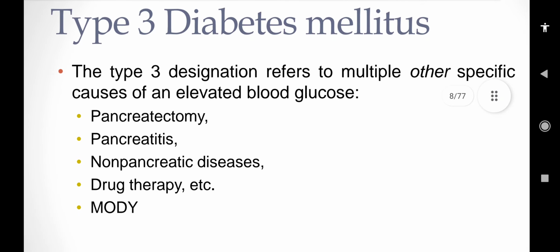Type 3 diabetes. The type 3 designation refers to multiple other specific causes of elevated blood glucose, and these are all the causes. Why are these not important? Because we cannot see type 3 diabetes commonly in clinical practice, but they exist in literature. So I included type 3 diabetes mellitus here, but from the clinical point of view it is not as important.